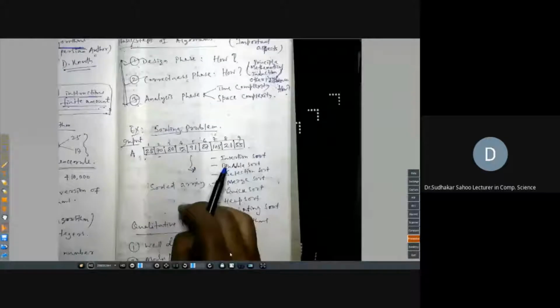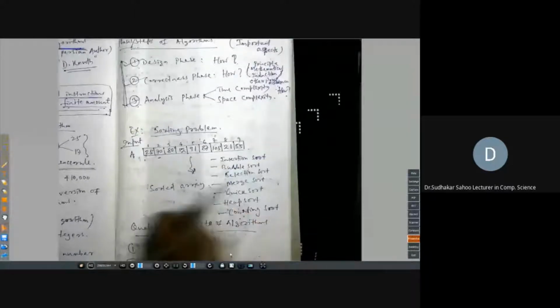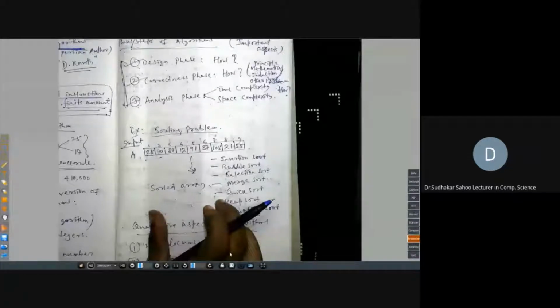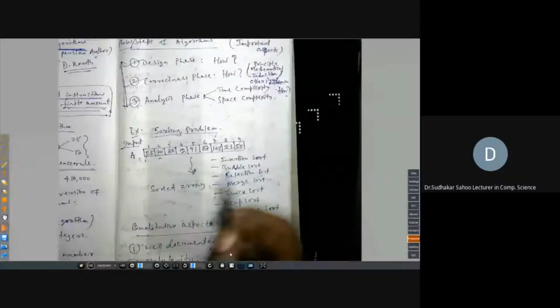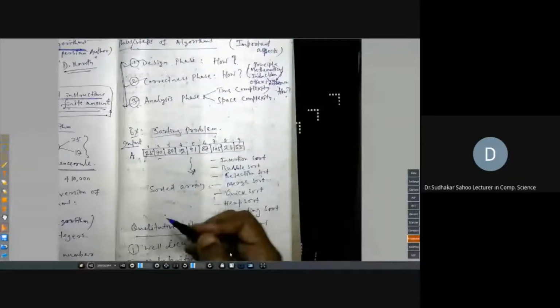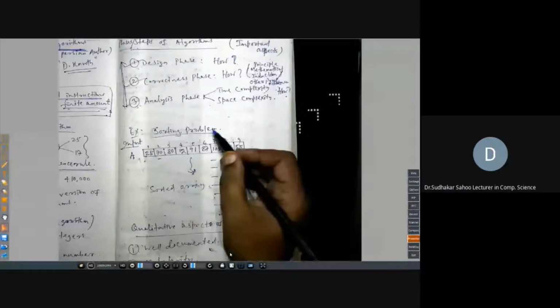If it is a sorting problem, it should give you another array in sorted order, or it may swap the elements so that they are in ascending order. Whatever is the desired outcome for that particular problem, you must get that. That is the correctness of the algorithm.